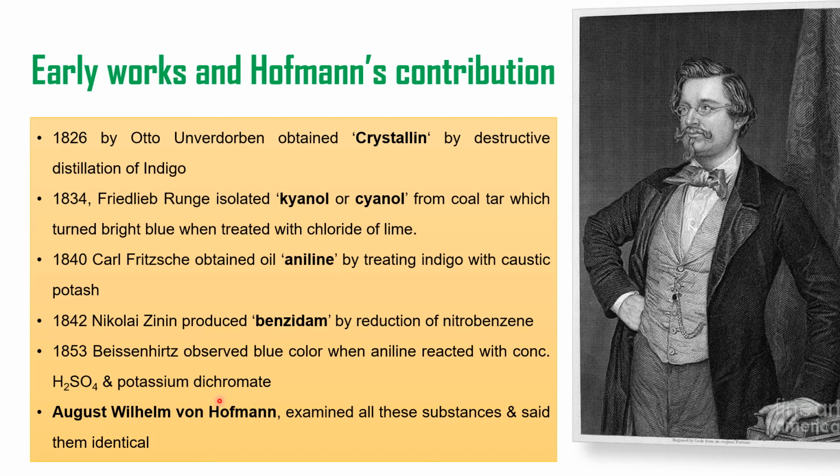And then we have the scientist who is known for several other contributions, August Wilhelm von Hofmann, who worked a lot on aniline as well as some other major discoveries in chemistry. He studied all these substances in detail and declared that these are all one and the same, and that is aniline. Soon after this, the name aniline was widely accepted and utilized.